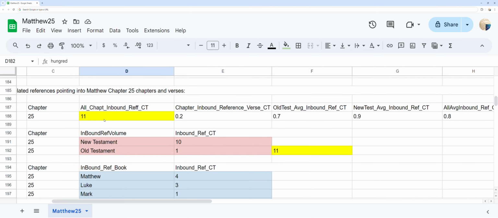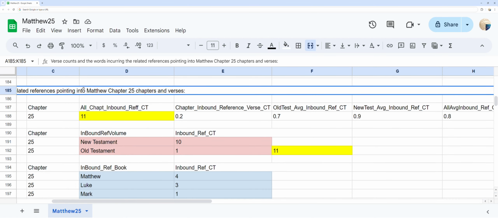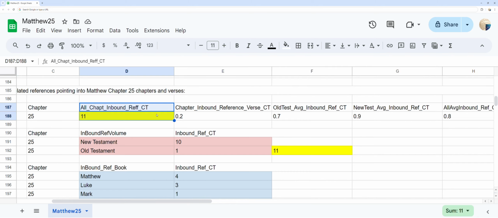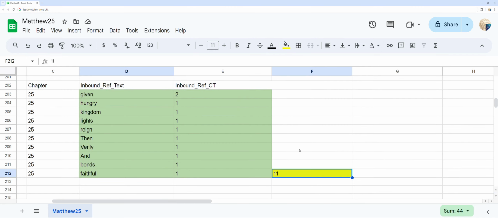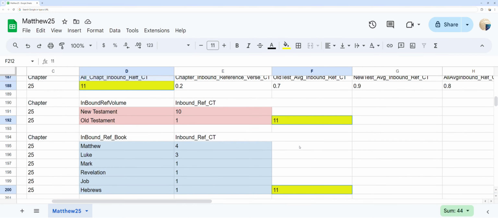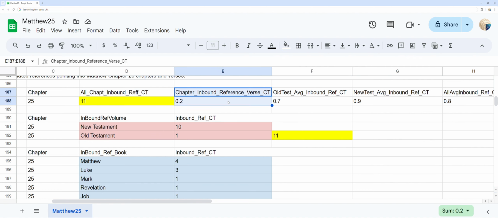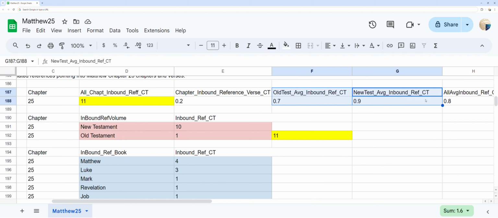Verse counts and the words incurring the related references pointing into Matthew chapter 25 verses. You can see in yellow the total inbound related references pointing into Matthew chapter 25 at 11 references, as well as the counts per each verse in Matthew chapter 25 and the average inbound reference per verse at 0.2 per verse, and the per verse rates for the Old Testament, New Testament, and both to the right for comparison.